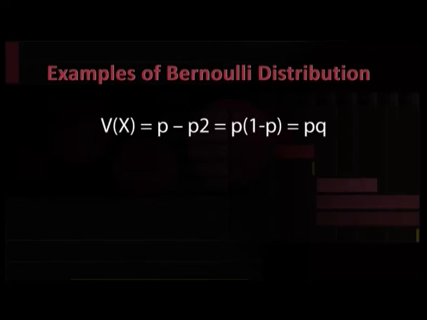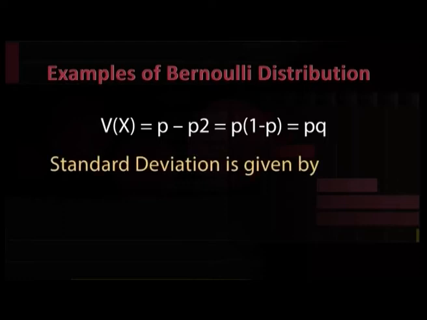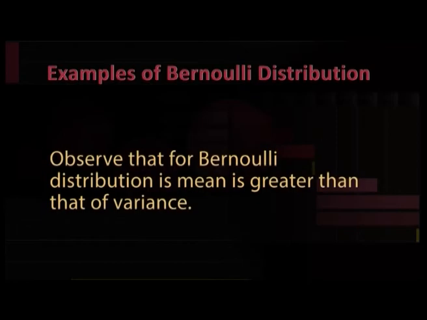Hence, V of X is equal to p minus p square, which is equal to p into 1 minus p, which is equal to pq. Standard deviation is given by root of V of X, equal to root of pq. Observe that for Bernoulli distribution, mean is greater than variance.